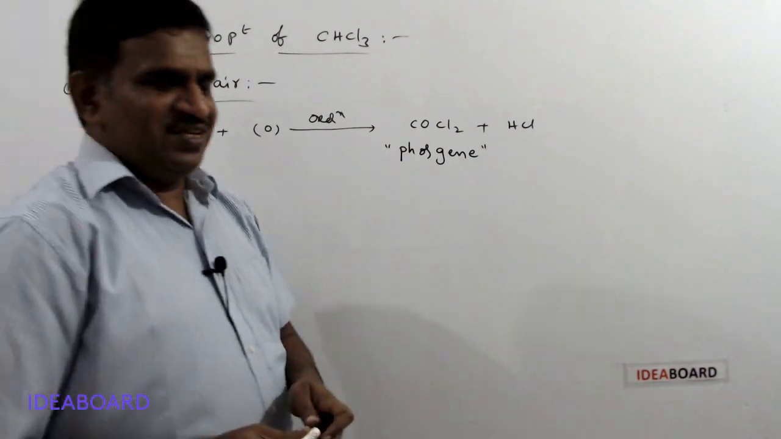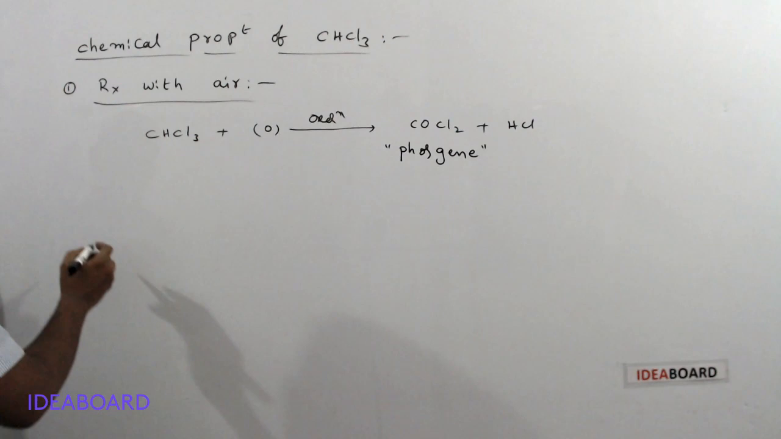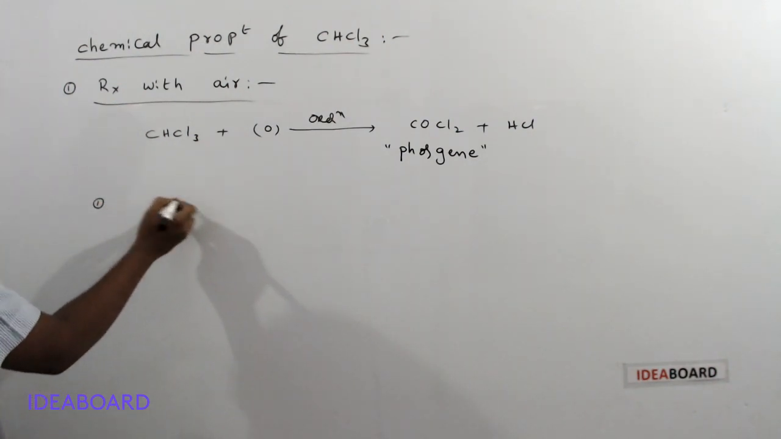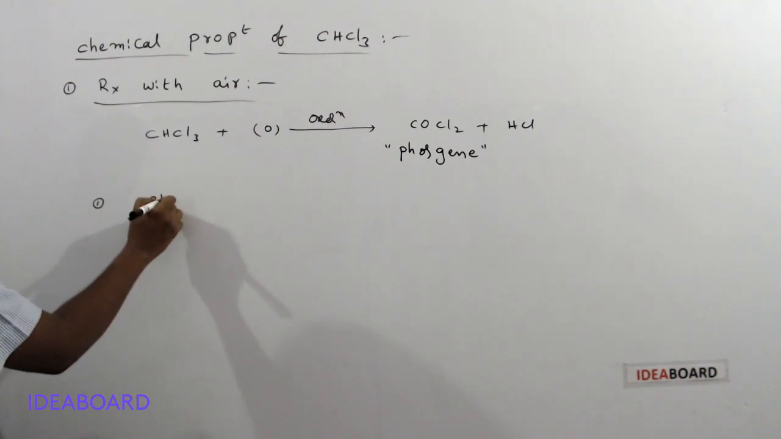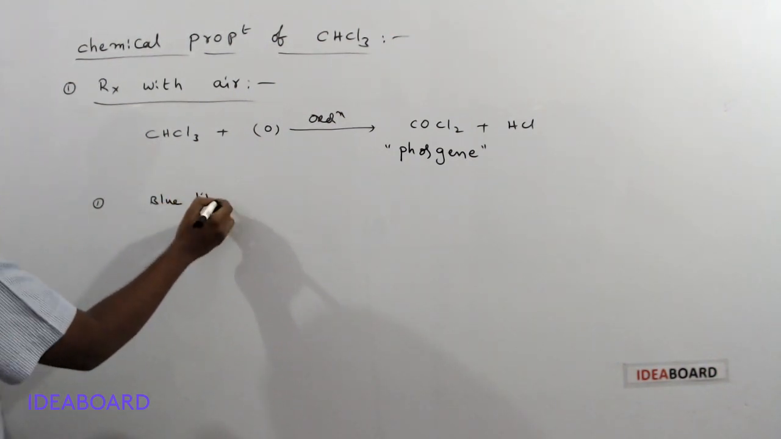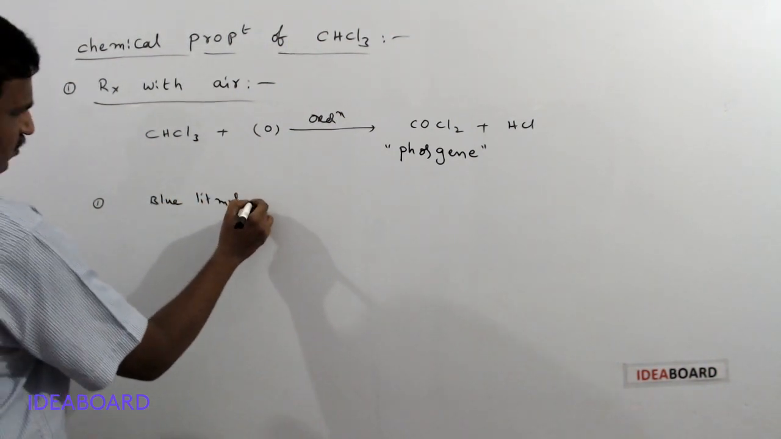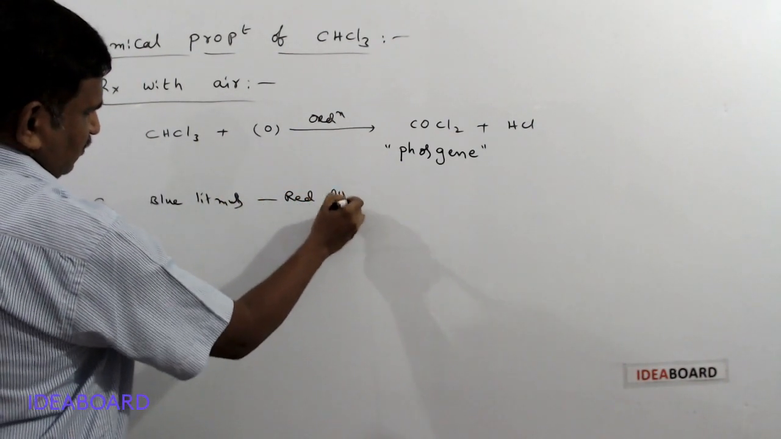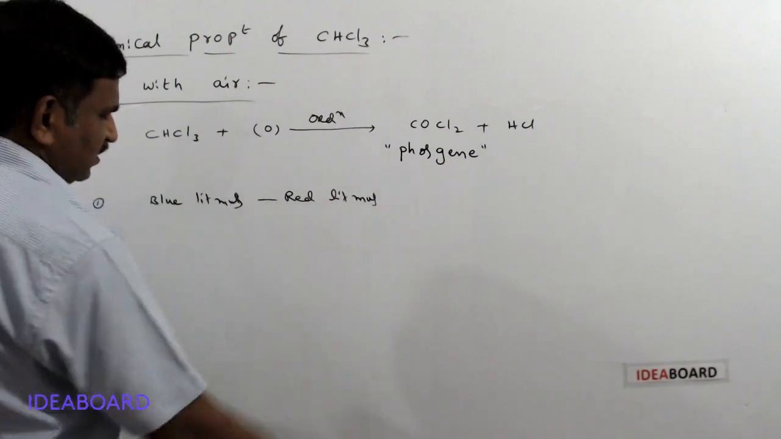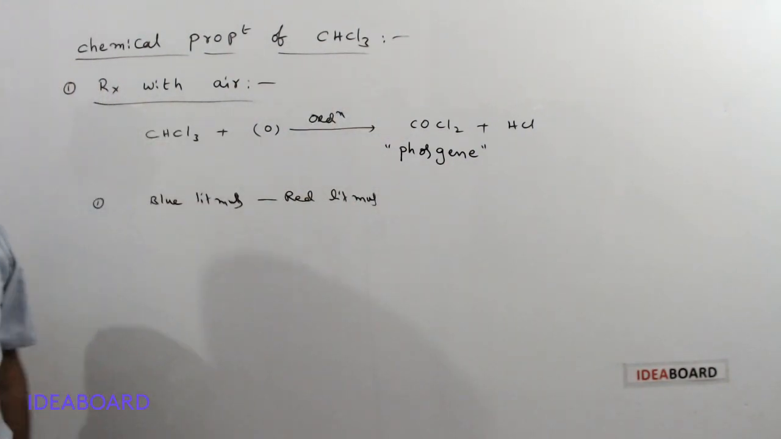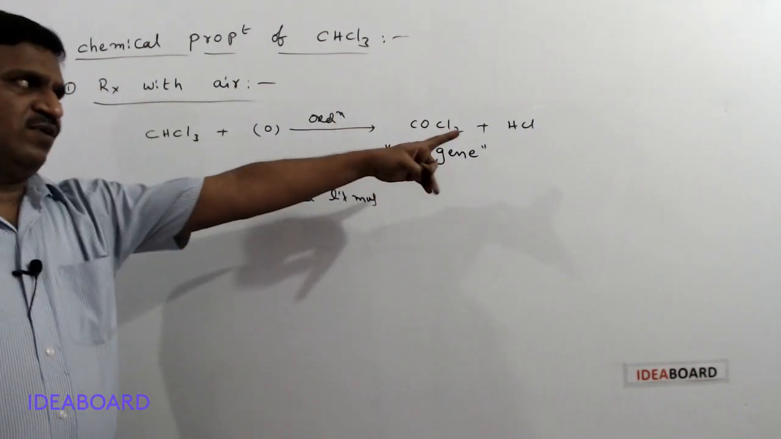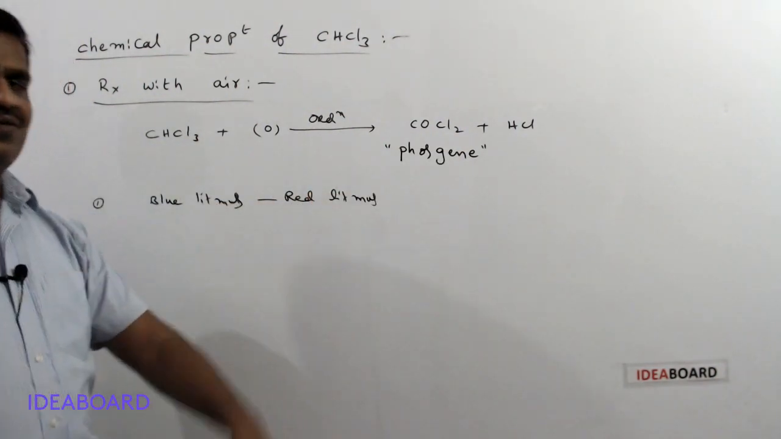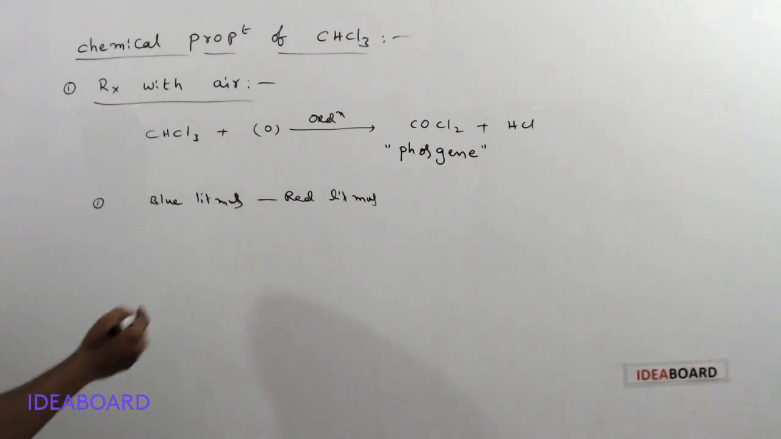Can we check in that way? No. So there is a test for this. In the first one, blue litmus is converted to red litmus. Then it contains HCl. If HCl is present, it is an acid, so it converts blue litmus into red litmus. That is the first test.